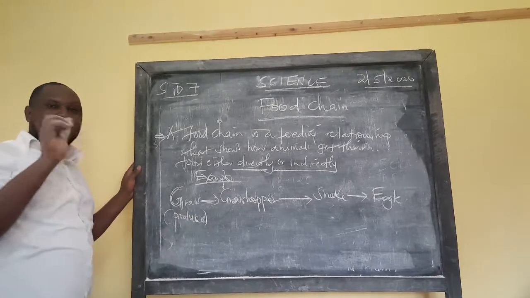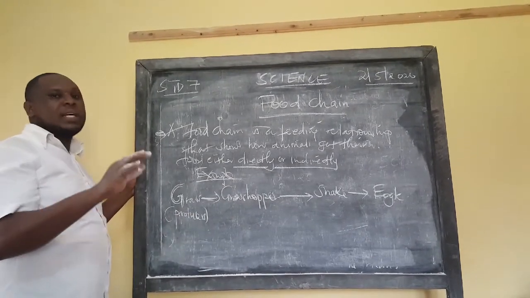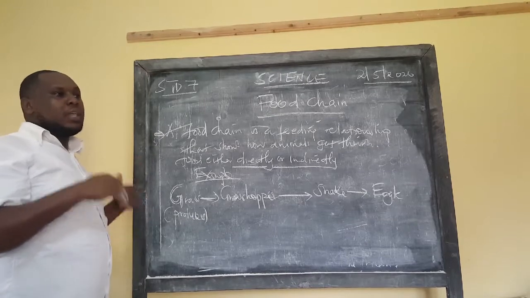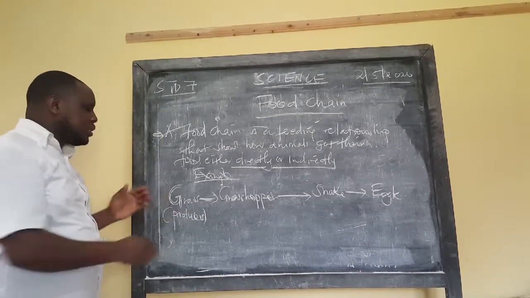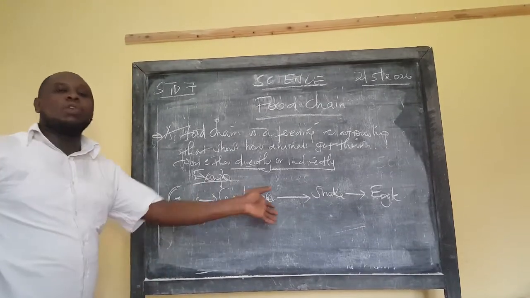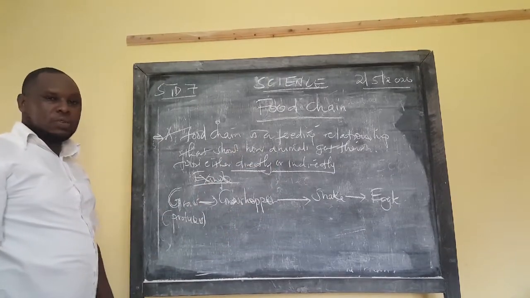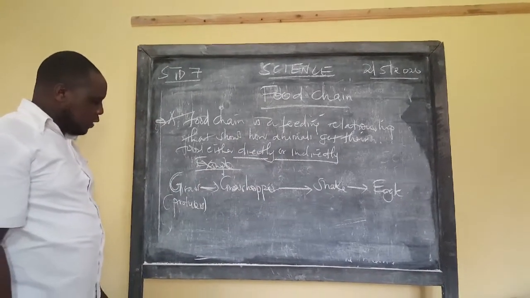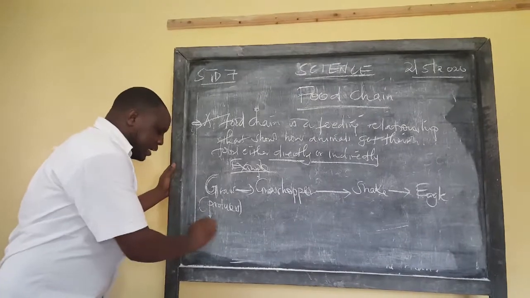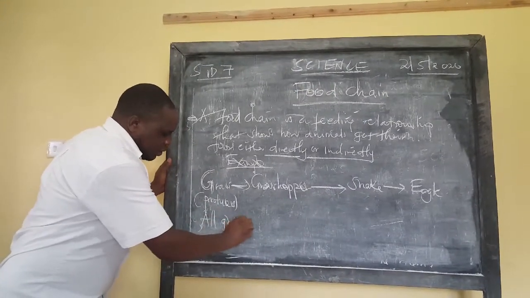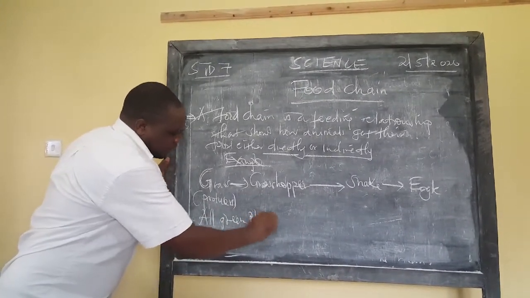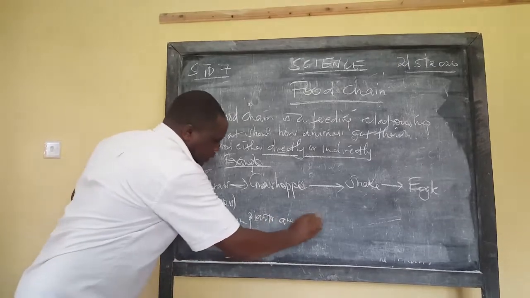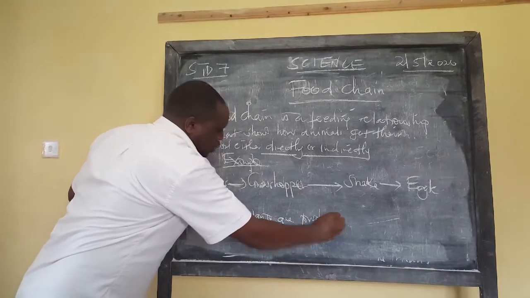All green plants are producers. They are the ones that begin the food chain. Without the grass, we cannot have all these other components of the food chain.